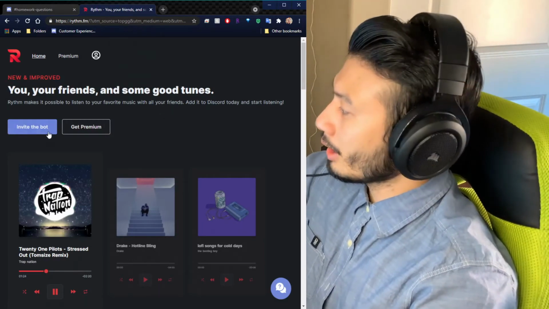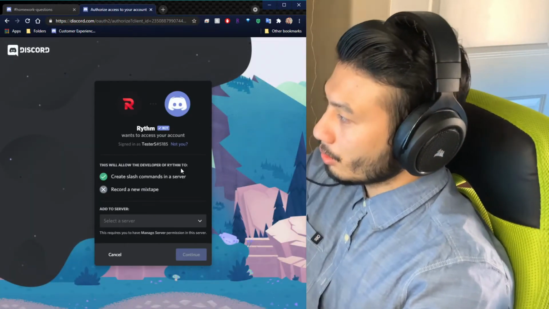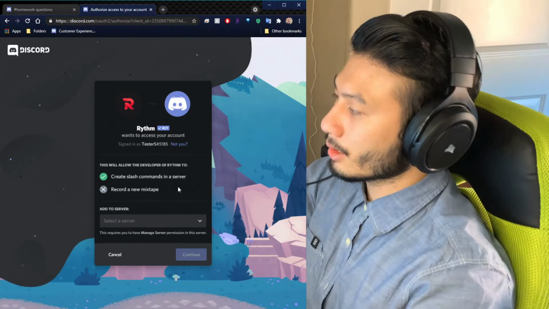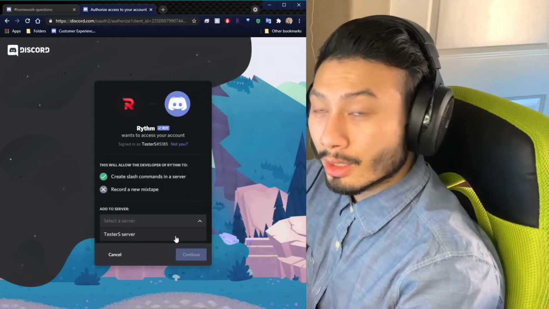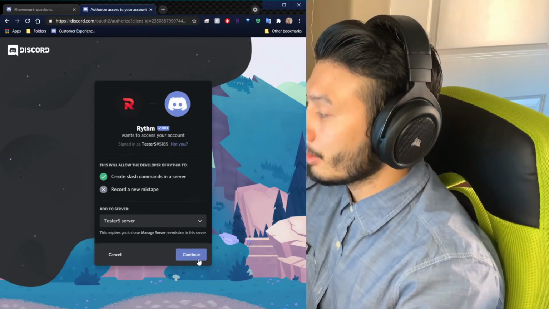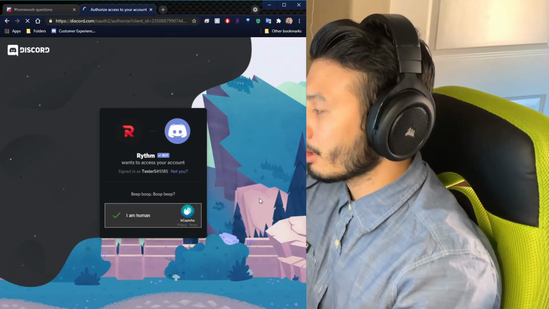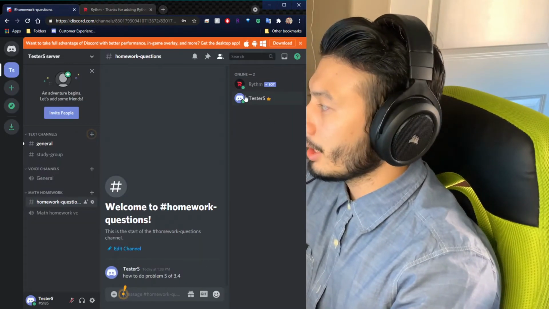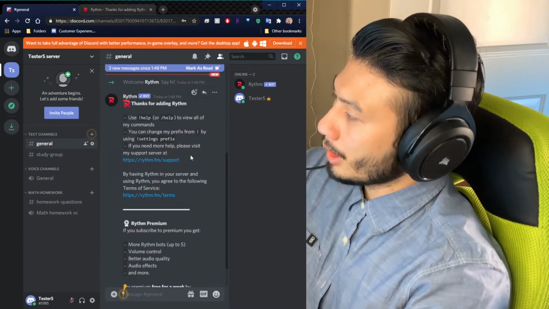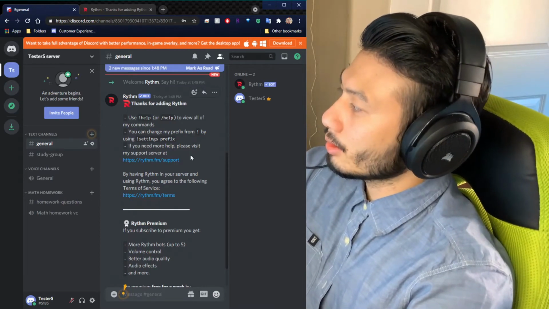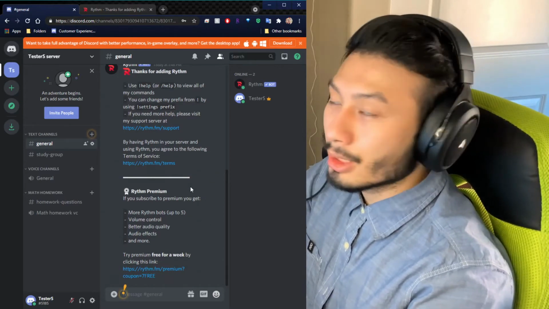Once you do that, you can click invite the bot. It'll bring you to this screen, which says it wants to access your account. You just click add server. You click the server name that you want it added to, and then you click continue. You click authorize, and then it'll ask you if you're human, so you clear the CAPTCHA. Once you do that, it's right here in your Discord now. If you go into your main Discord section or your direct messages, it'll tell you how to use it. And then from there, you can just do that.